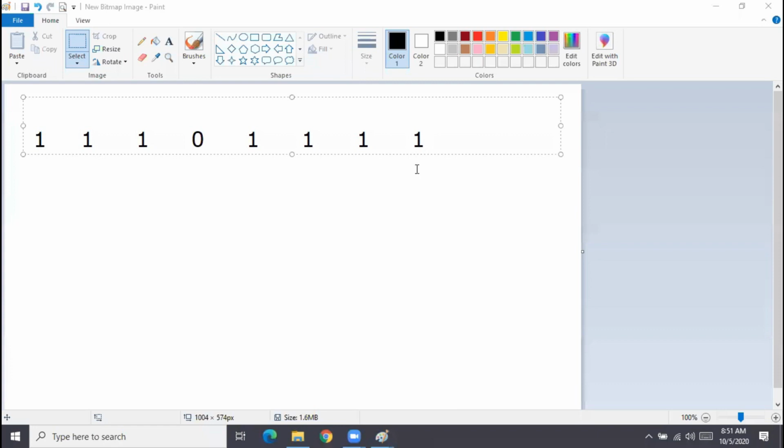Can somebody tell me what will be the decimal value for this number? It's very easy to use your computer calculator, right? It's 240. So somebody says it is 240. Okay. Let us see how we can do this now.